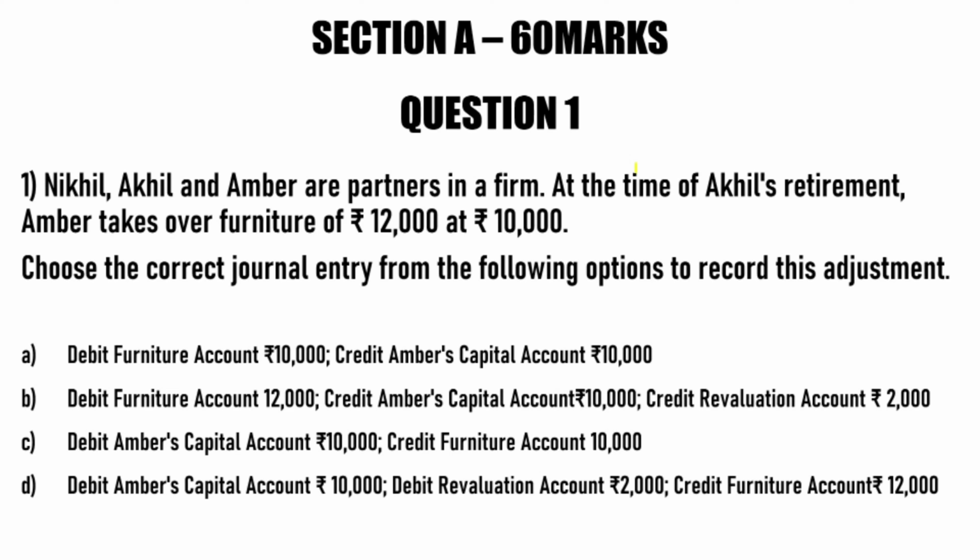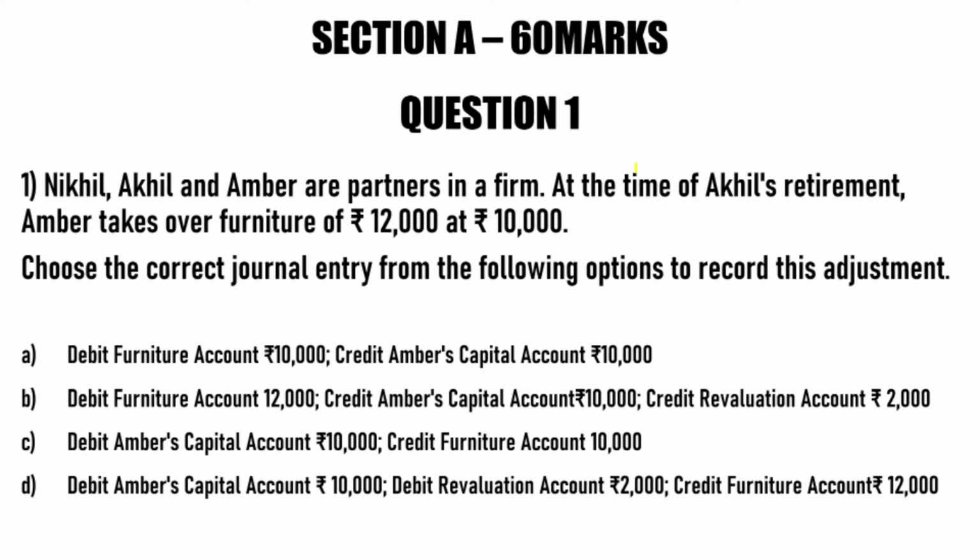So in this question, we have three things. First, the name of a partner, that is Amber, who is taking over the furniture. Second thing is furniture, and the third thing is the price. That means the furniture of 12,000 is taken over by Amber at 10,000. That means the firm is bearing a loss of 2,000. Okay, so let's take all the three things one by one.